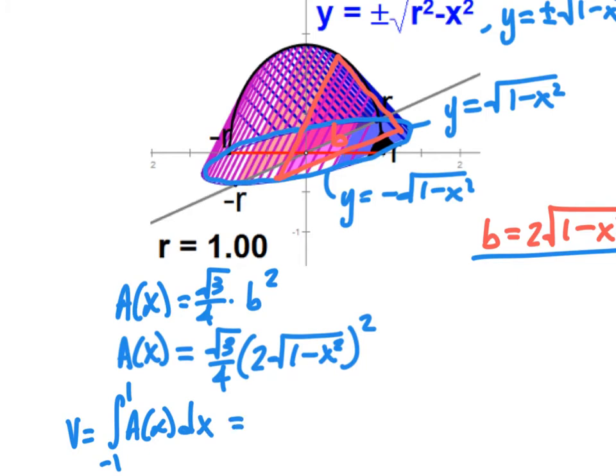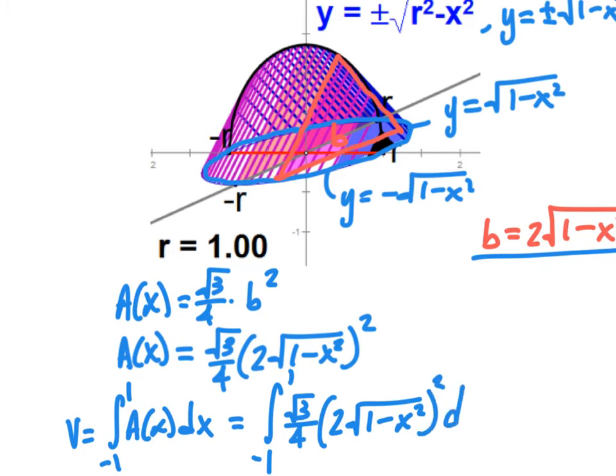And so let's plug in our area function for this equilateral triangle. So from -1 to 1 of the square root of 3 over 4 times the quantity 2 times the square root of 1 minus x squared, that quantity squared, dx.